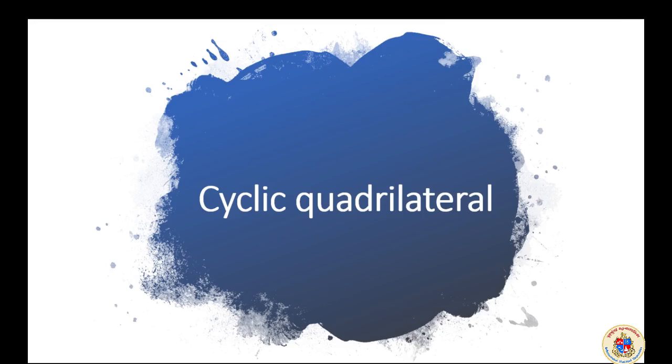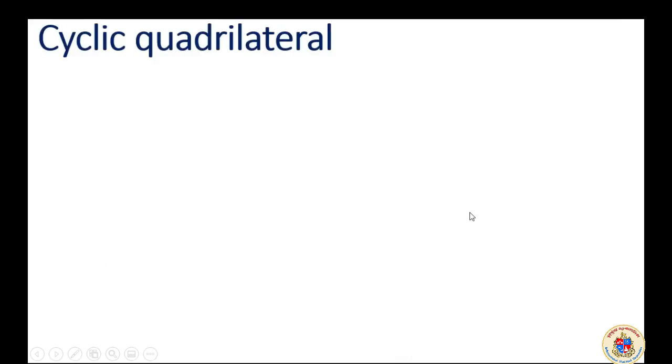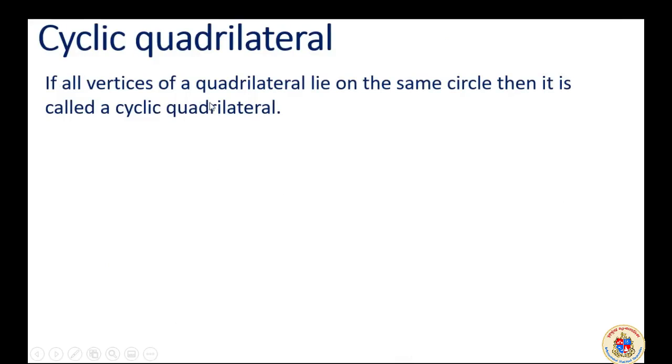Do you know what a quadrilateral is? You have studied it in detail. When the term cyclic quadrilateral comes, it means a quadrilateral within the circle whose vertices are on the circle. I will show you. If all vertices of a quadrilateral lie on the same circle, then it is called a cyclic quadrilateral.